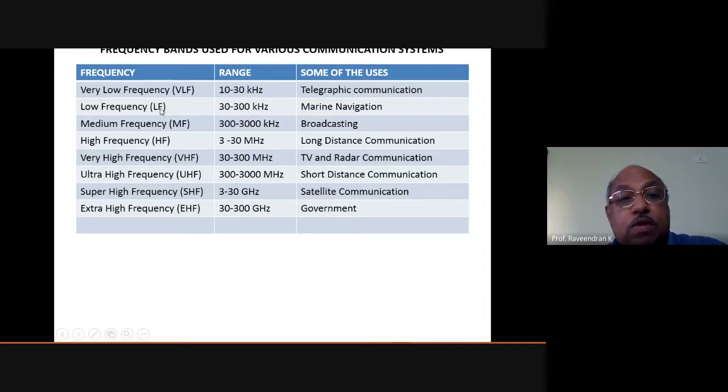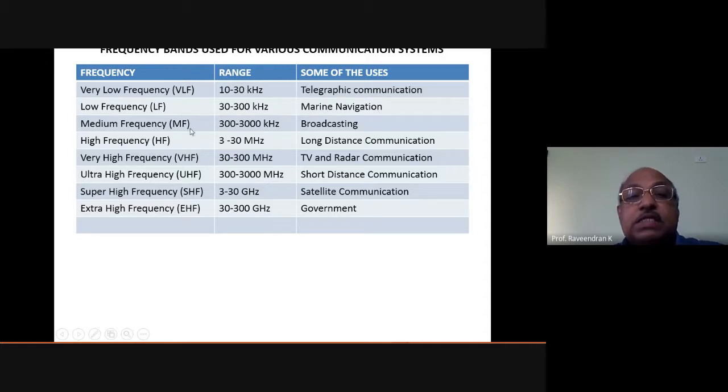They use the low frequency range for their communication equipment, or this communication range is actually earmarked only for marine navigation. So marine navigation, whether in ships, fishermen's boats, or cargo ships, will have communication possible in the low frequency range, 30 kilohertz to 300 kilohertz. The communication equipment will have the capacity to handle this frequency range, that is marine navigation.